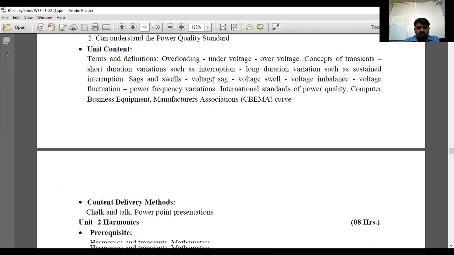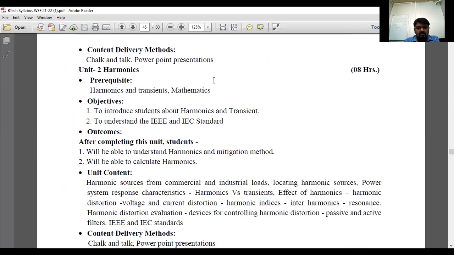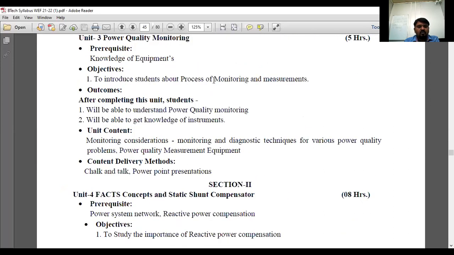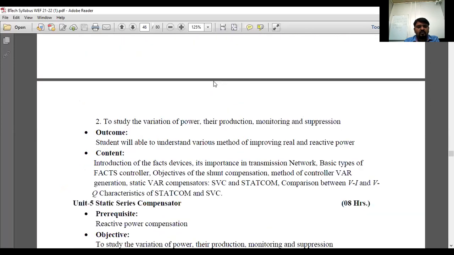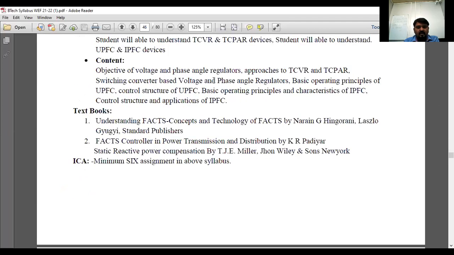In today's class and yesterday's class, we have discussed all the chapters. We have given the introduction of all the chapters. But when I scrolled down, I'm not getting the syllabus for the practical. So the university has not mentioned any syllabus for the practical. For the internal continuous assessment, they have given that minimum 6 assignments in the above syllabus. 6 assignments we have to take, 1 assignment from each chapter.